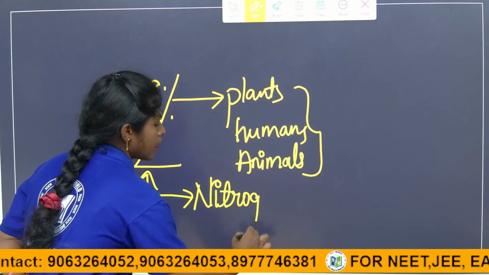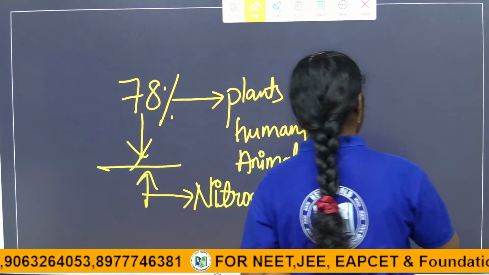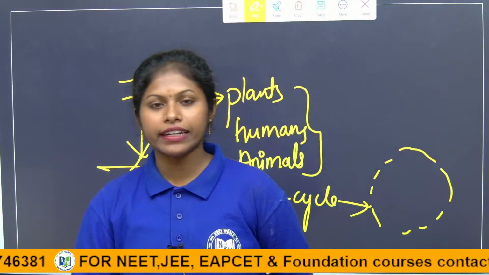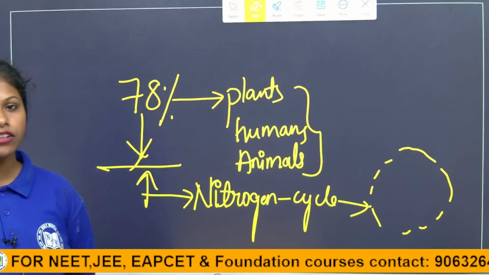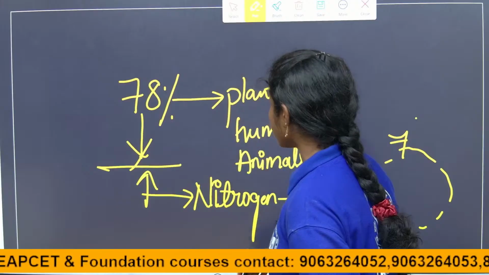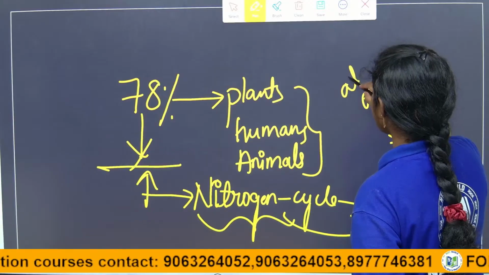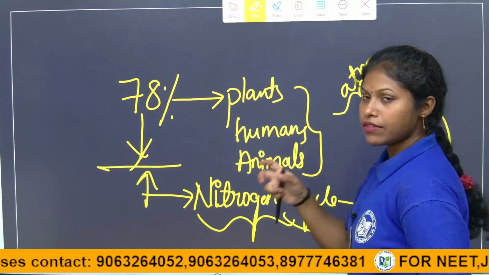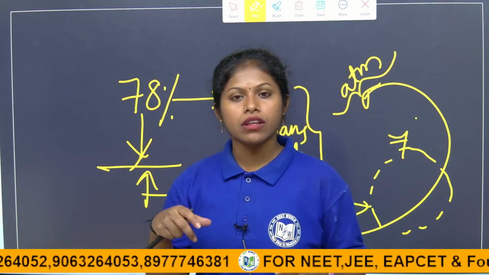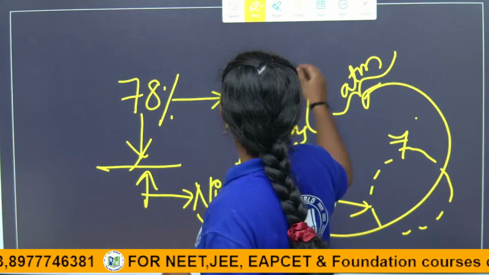What is meant by a cycle? A cycle is nothing but a wheel. Again giving back to the original, where it comes from, we will give back to the atmosphere. That is the nitrogen cycle. The nitrogen utilized from the atmosphere will be given back to the atmosphere. So it is important to study the nitrogen cycle, how we utilize nitrogen and how we give it back to the atmosphere. We will study this in this class.